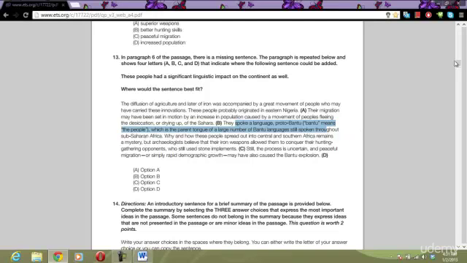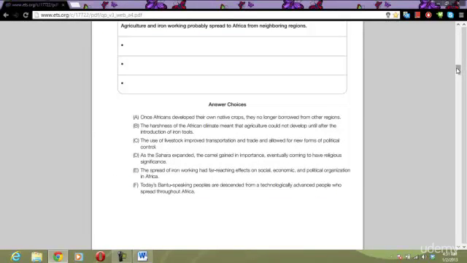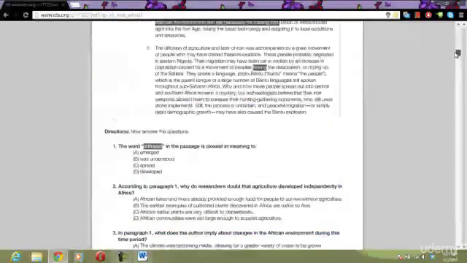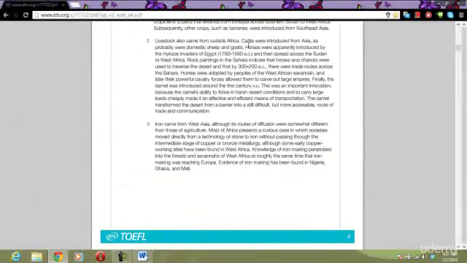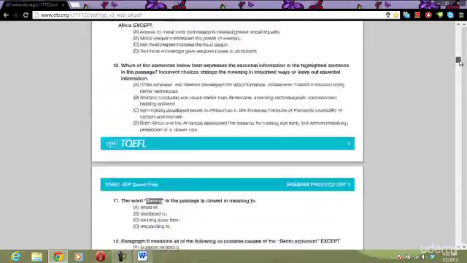Okay? And finally, our last question is a summary question. Remember, what you're trying to do is pick answer choices that are summaries of paragraphs. Pick answer choices that are summaries of paragraphs. And our correct answers are C, because C is a summary of paragraph 2. Paragraph 2 talked about livestock and trade and being moved with camels. So that's what this entire paragraph is about, and this entire paragraph is summarized by C. Remember, correct answers will summarize an entire paragraph.